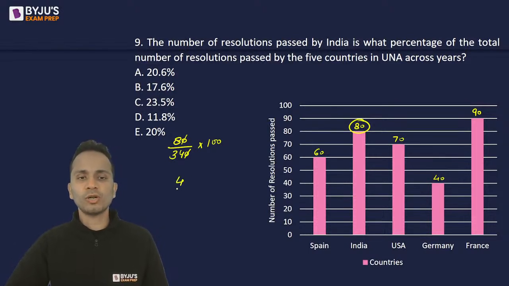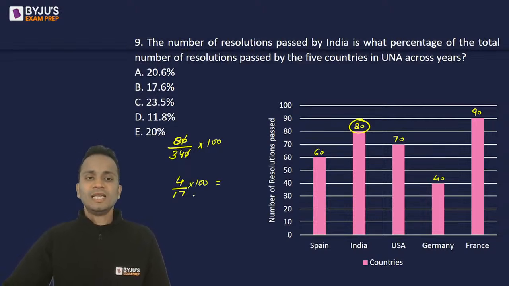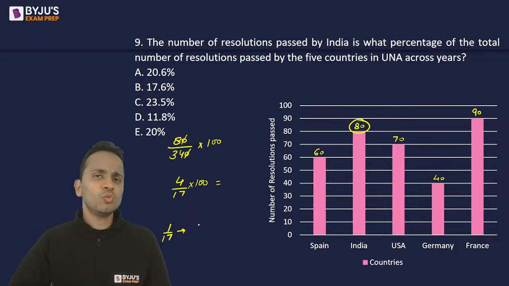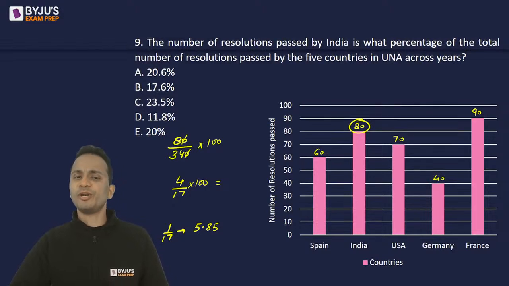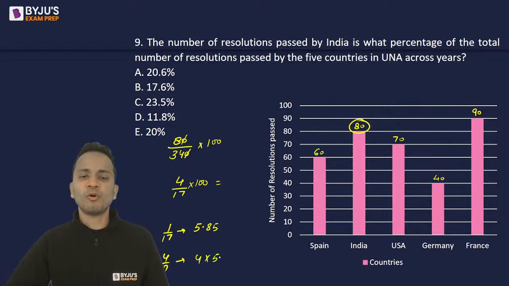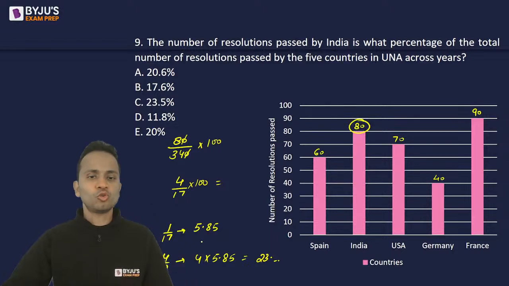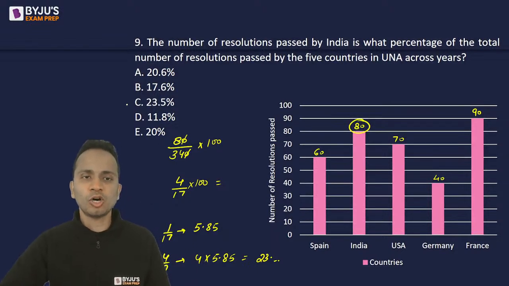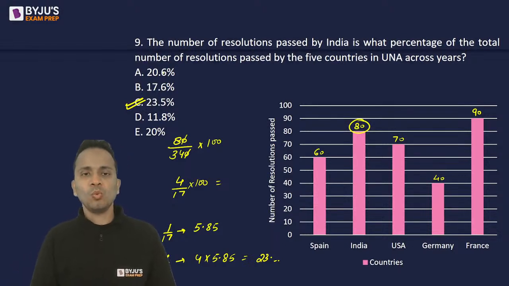So I will have 4 upon 17 into 100. All right. Now, 1 upon 17, this fraction, if converted into percentages, is 5.85 approximately, or 5.86. So 4 upon 17 will be 4 times 5.85. So this value will come near about 23 point something. All right. So 23 point something. I have one of these options. That is option C will be the correct answer of question number 9.